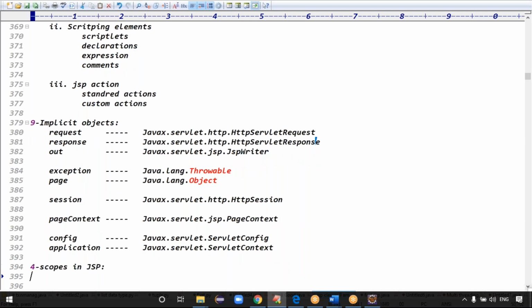Scopes means permissions, just like in Core Java we have the modifiers: public, private, protected, and default. Four scopes in JSP are nothing but permissions.